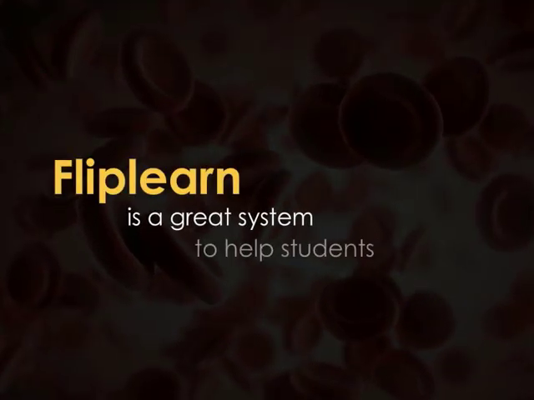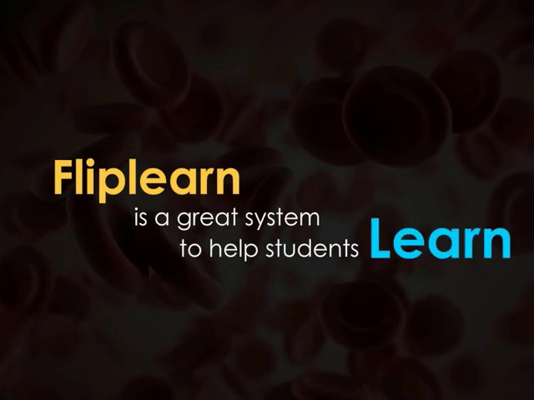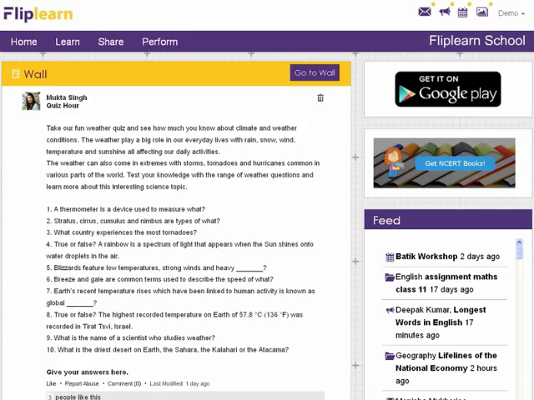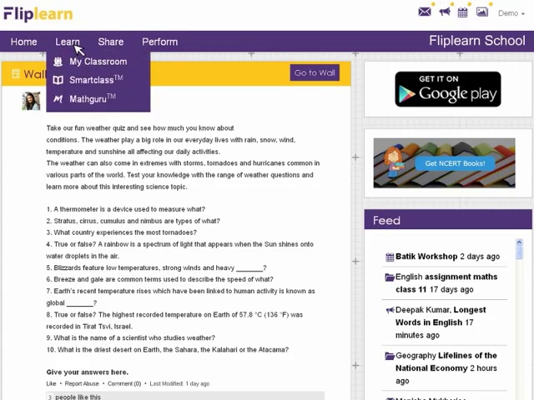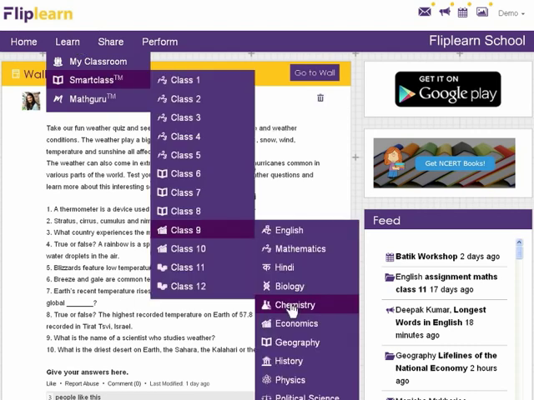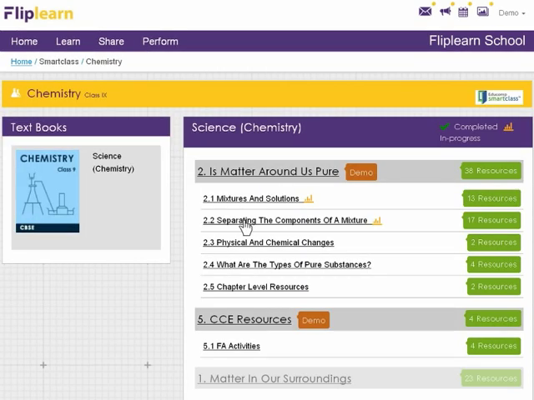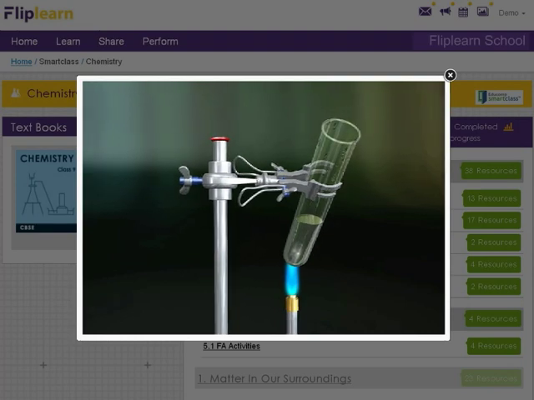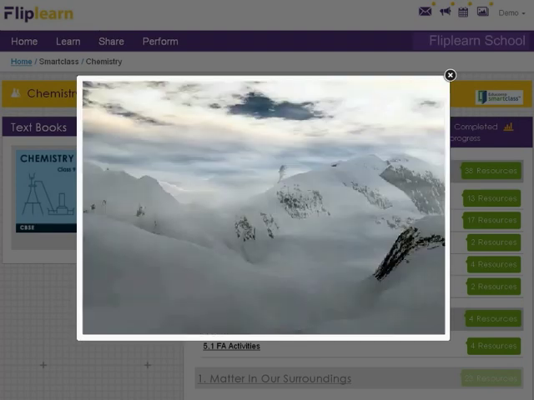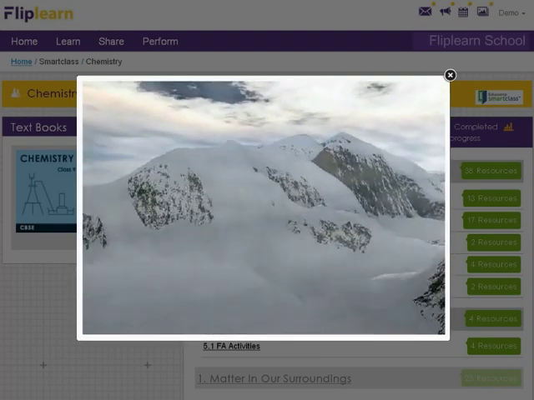Fliplearn is a great system to help students learn. If you are teaching a class, you can easily organize all the class materials in one place. Your students will have access to the rich repository of learning videos and quizzes so that they can revise the modules you covered in class.